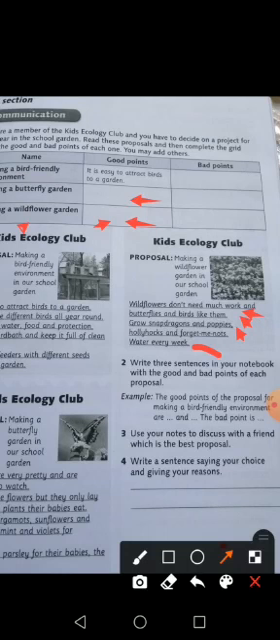They don't need a lot of work, right? And those flowers attract butterflies and birds, okay? So this is the good point of this project. But what is the bad point of this project? The bad point of this project is that you have to water the flowers every week. This is the bad point. You have to water the flowers every week, okay?